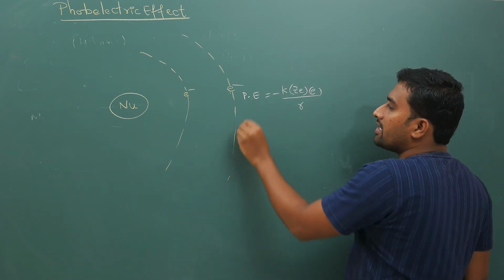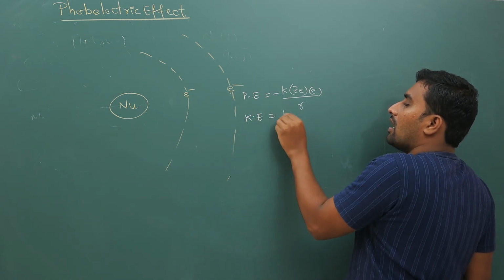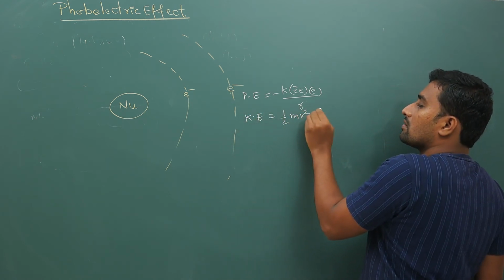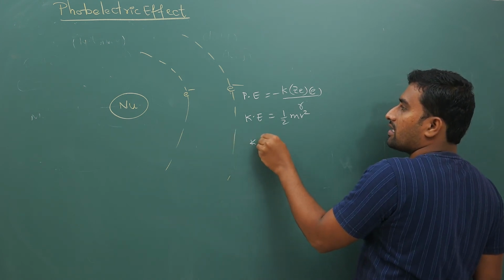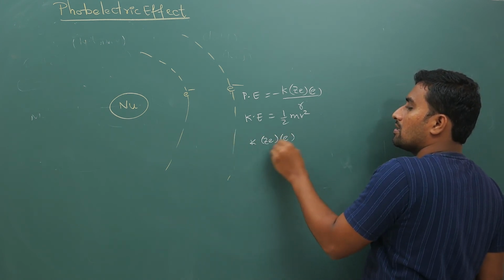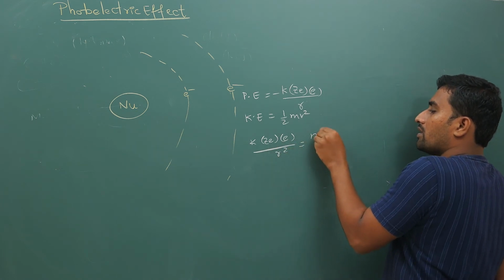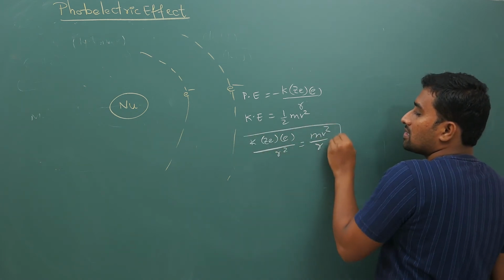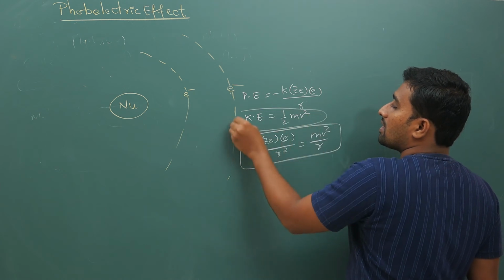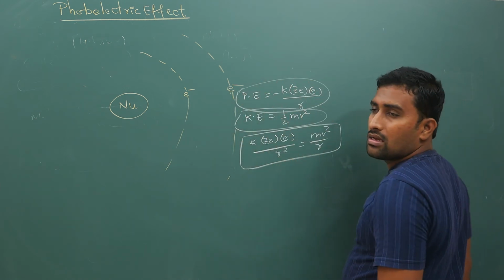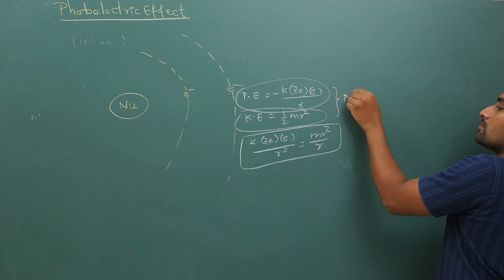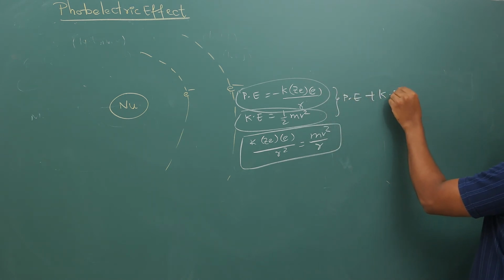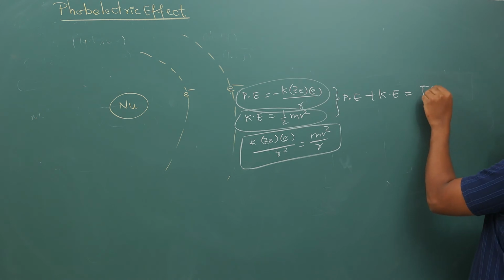Kinetic energy is half m v square. Now from centripetal force, if I equate K into Z e into e by R square is equal to m v square by R. This is the centripetal force equation. This is your kinetic energy equation. This is your potential energy equation. So your total energy is how much? PE plus KE.